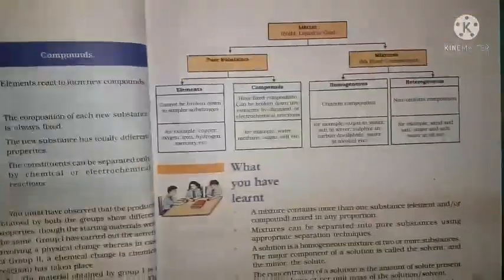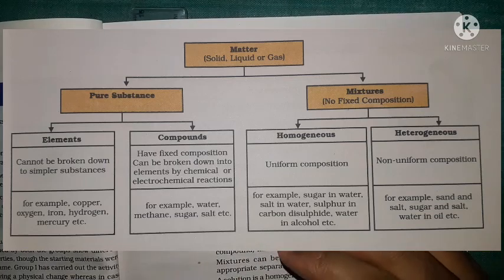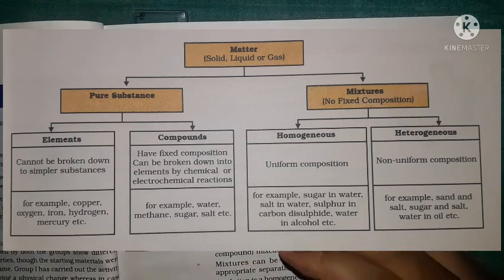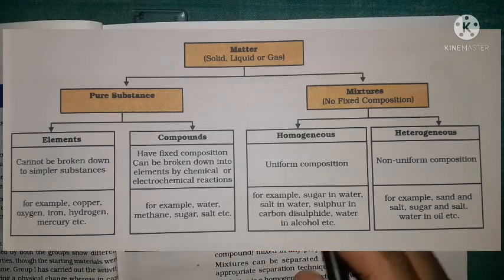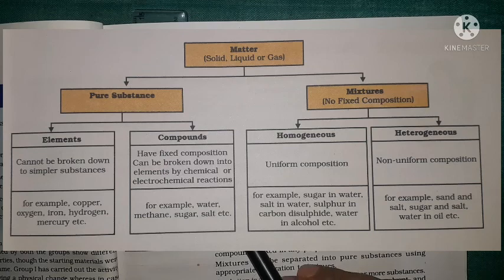So overall, we can say that matter is basically classified into two types, as given in the picture: pure substance and mixture. The pure substance is again divided into two parts, elements and compounds.